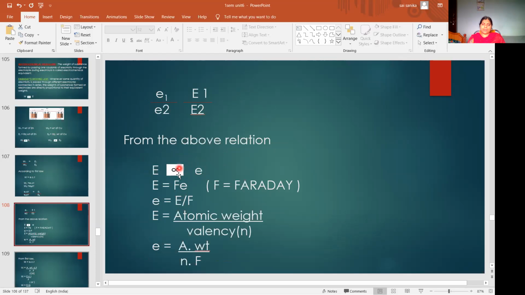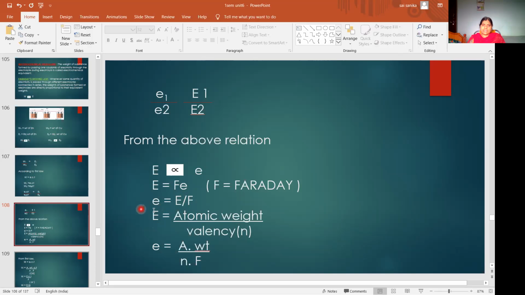So if you remove the proportionality, you will get one constant. That constant is represented by letter capital F. That F is nothing but Faraday. So capital E is equal to F into small e, where small e is equal to capital E by F. Here small e is electrochemical equivalent, capital E is chemical equivalent, and F is Faraday.